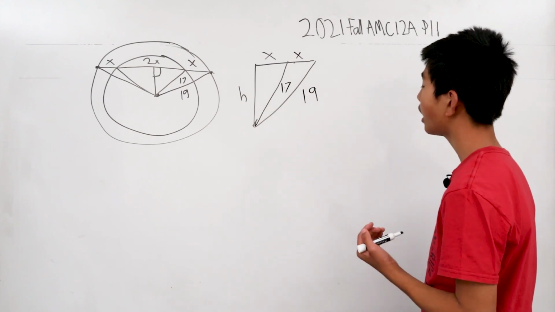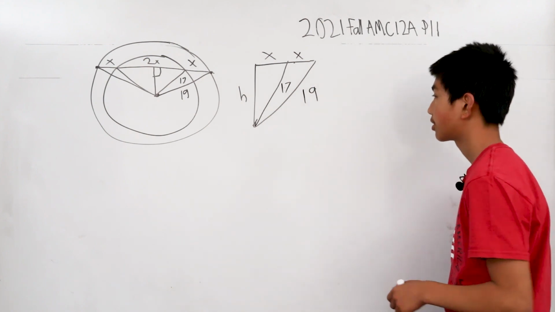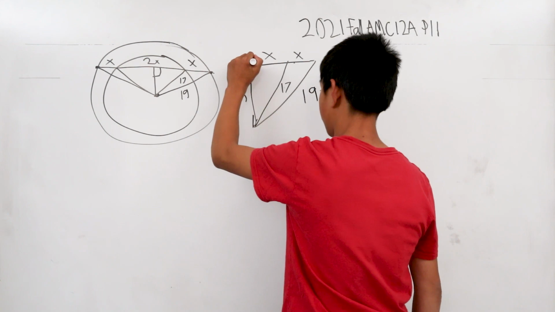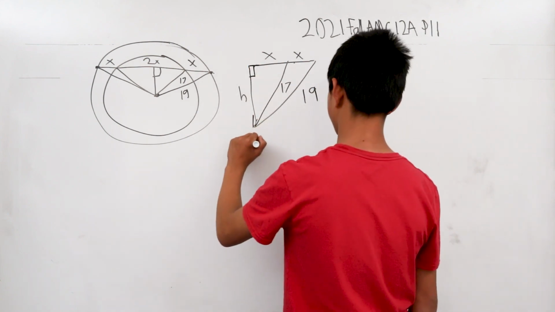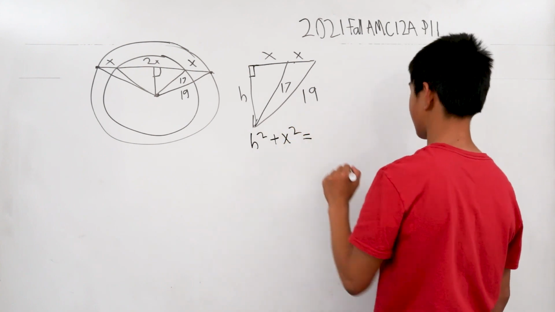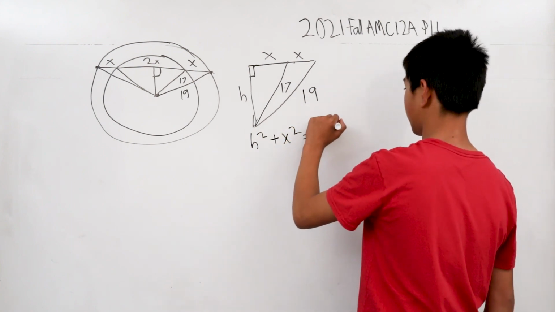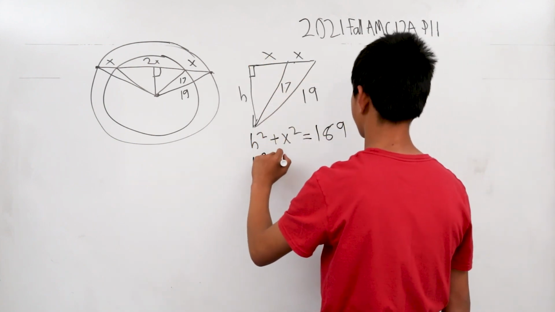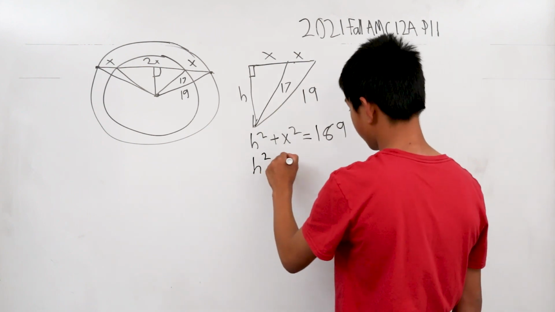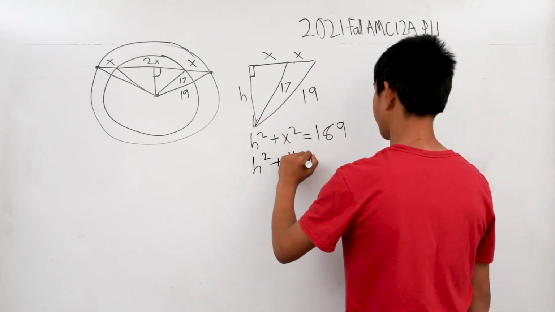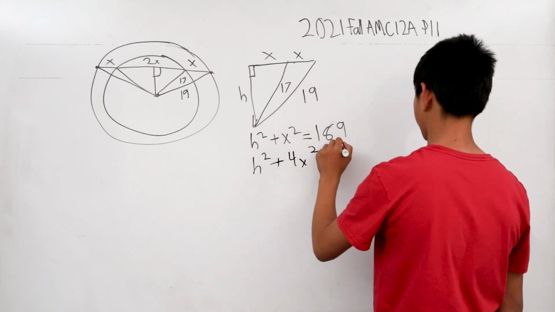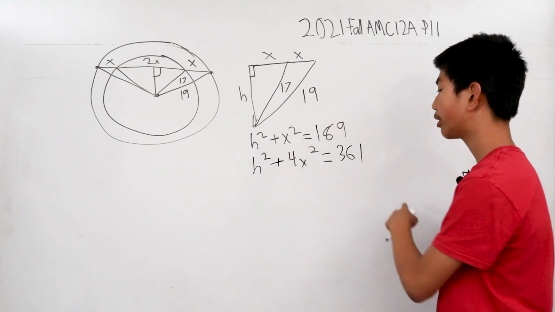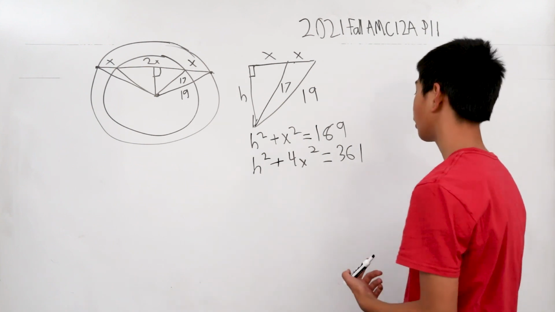So, well, now what we can do is just use Pythagorean's theorem. This should be a right angle. So h squared plus x squared is 17 squared, or 289. And when you do it for the larger triangle, you get h squared plus 4x squared is equal to 19 squared, or 361. And, well, you have two equations, and they both have an h squared variable.